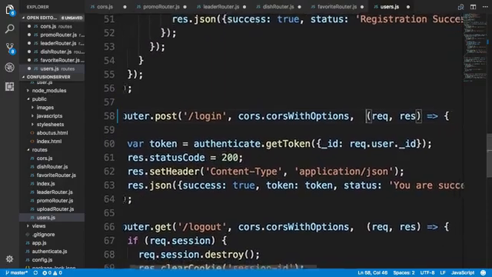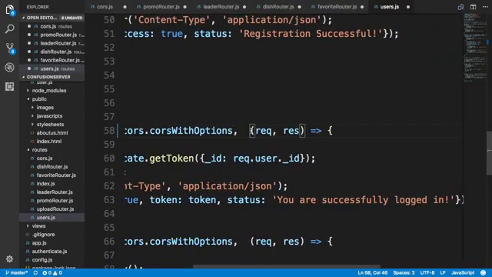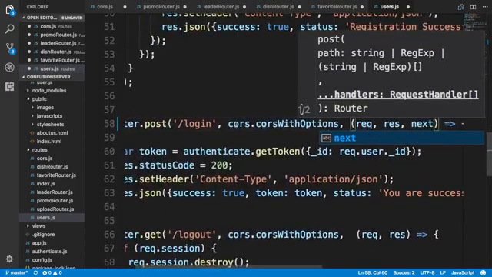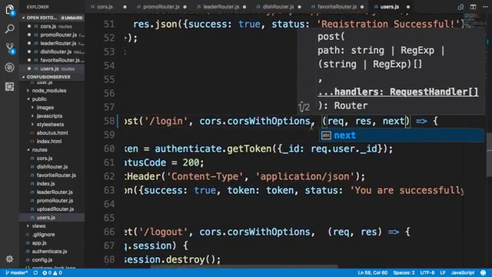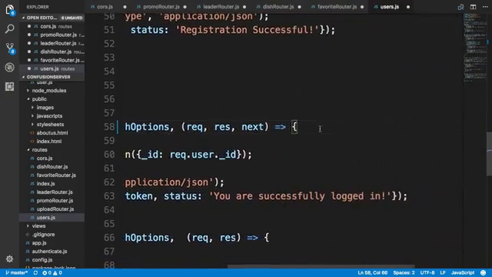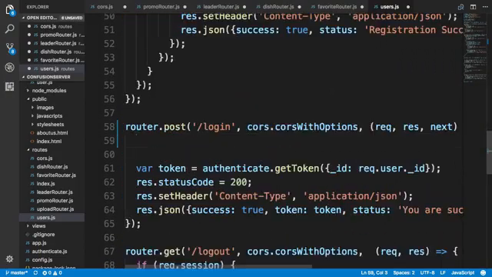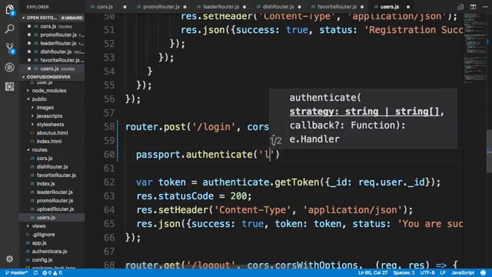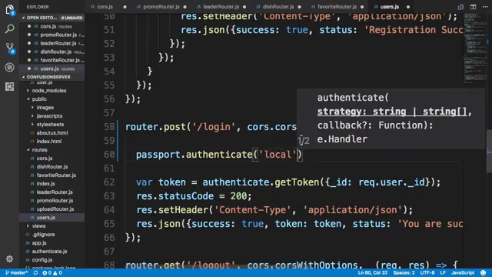the router.post here. So we'll say cors.corsWithOptions, and then we'll include the req, res, and next here. And inside this req, res, and next here, passport.authenticate, we'll call this with local.